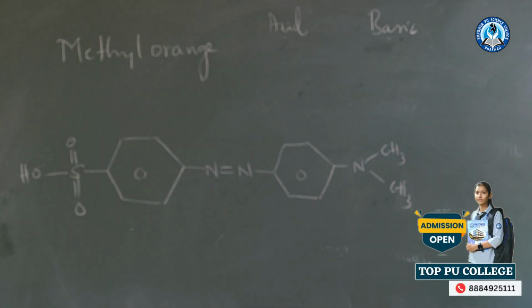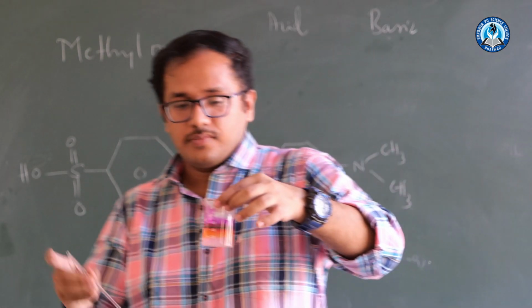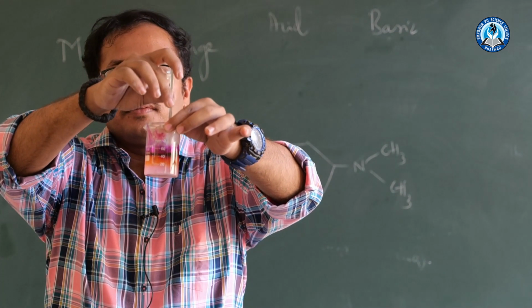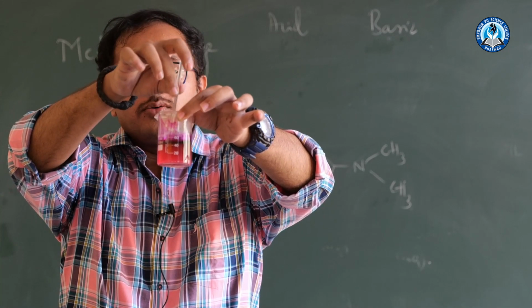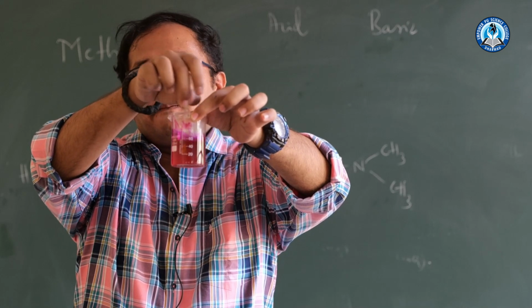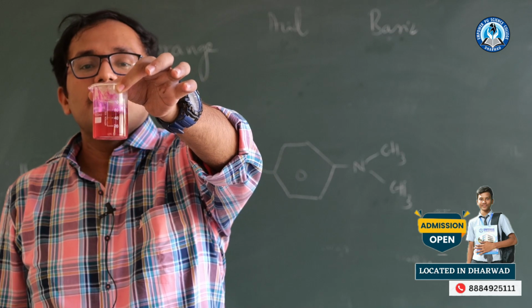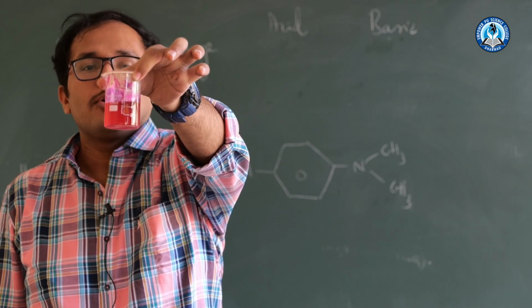Sir, what happens if you stir? So let us stir and see what happens. See, I am stirring. Wow, the color is transforming to the whole beaker. The beautiful color what I have got.